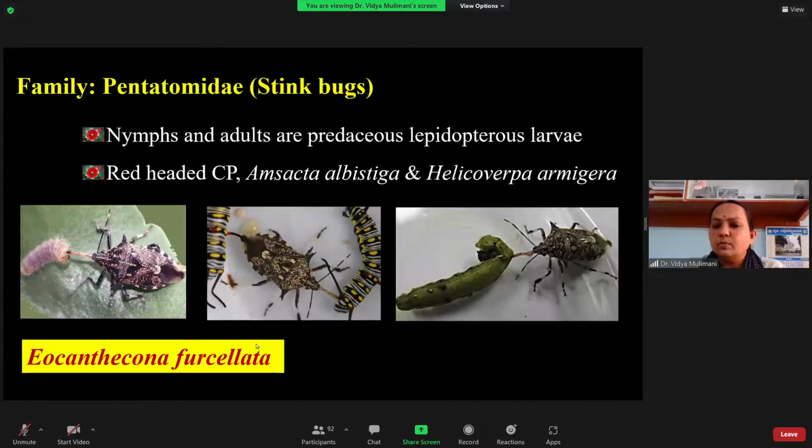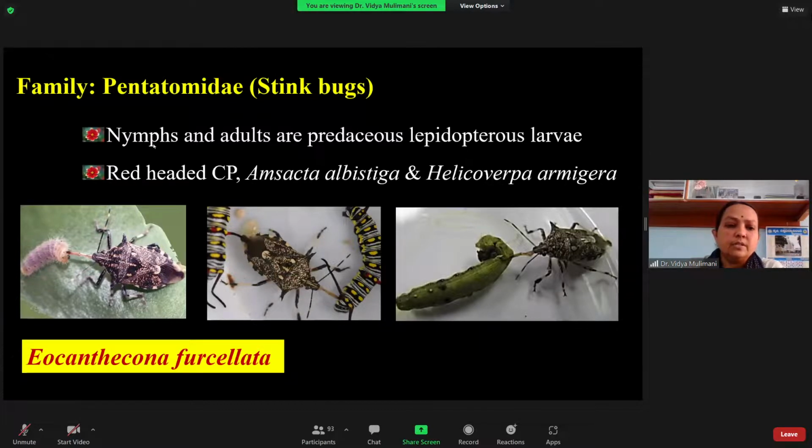Okay, so this is the one which is common, you will find it. It is Eucanthecona furcellata. Here you can see they are mainly predators on the larvae of the Lepidoptera. I have put different photographs where they are attacking different caterpillars of the Lepidoptera, because you know that caterpillars are the major pests of our crops.